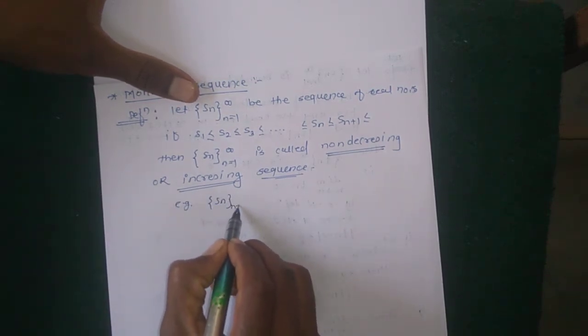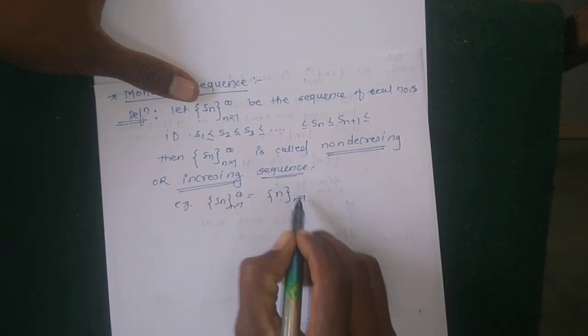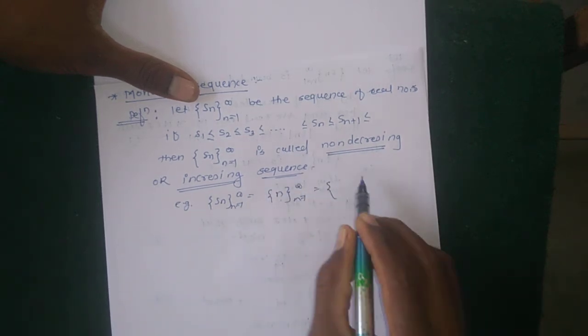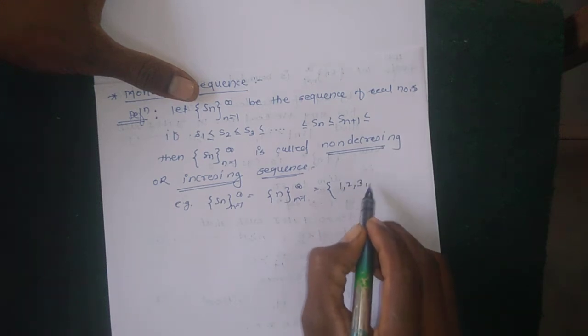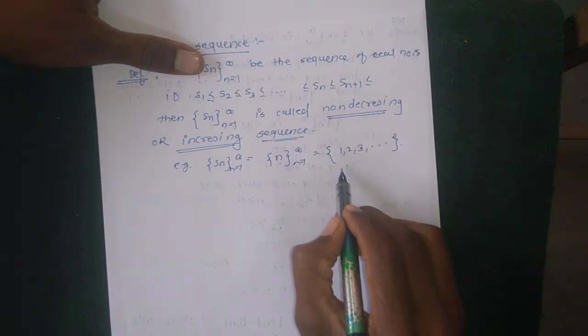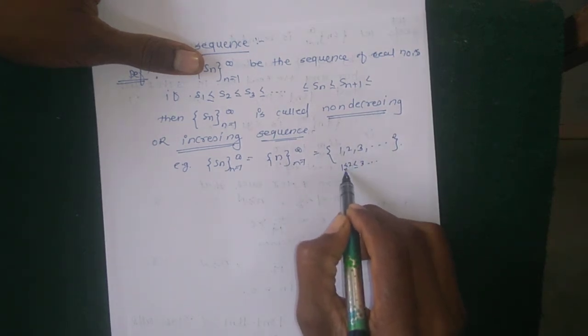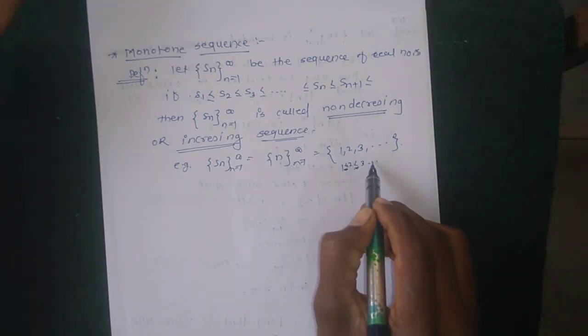For example, take the sequence Sn where n runs from 1 to infinity. The terms of this sequence are 1, 2, 3, 4, and so on. Here 1 is less than or equal to 2, which is less than or equal to 3, and so on.